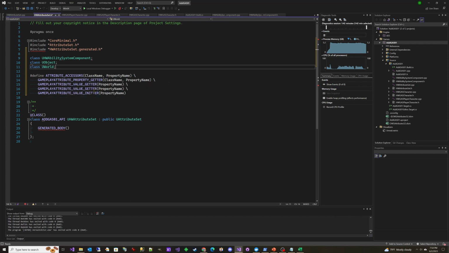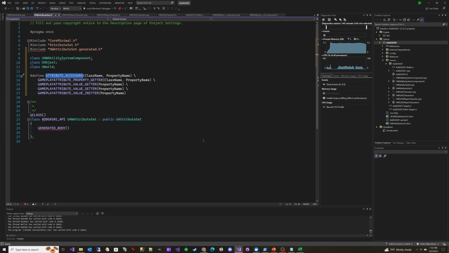These gameplay attribute property getter, value setter, and value initter. And we're just saying, hey, create one that we can call, and it will create all of them. We're just trying to minimize the amount of code that we have to type per attribute. And so that's what we're doing here with this attribute accessors. When we use this macro, it's just going to call all the rest of them, which each of those have underlying code as well.